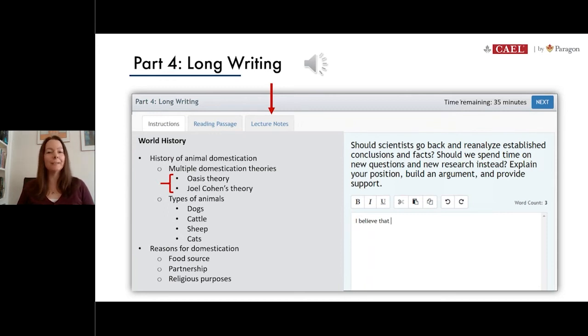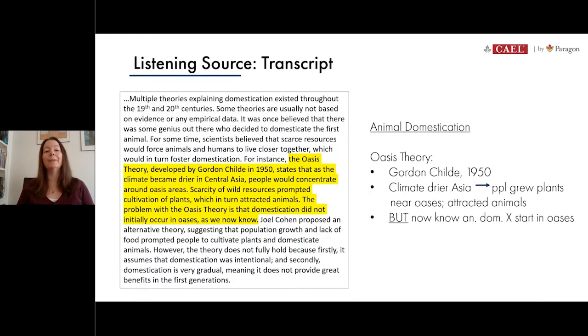Okay, so again, that's just the part of the audio that discusses both of these theories that we're going to write about next. So again, on the real test, you will never have a transcript for the listening sections, but for today, since we're studying together, I wanted to show you the words that the speaker just talked about. And I've even highlighted in yellow here the part that talks specifically about the Oasis theory. You can see my notes on the right-hand side. So if you did take notes at home, your notes would probably look a little different than mine, but I'm hoping that you've at least got the same main ideas. So I'll quickly summarize my thoughts and hopefully they match what you've got at home.